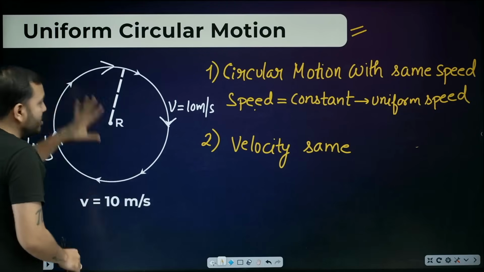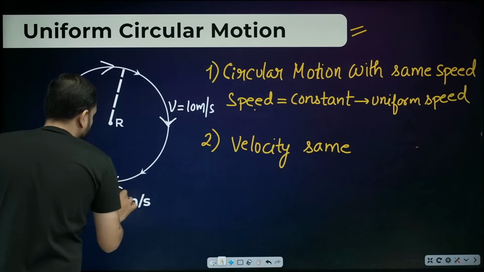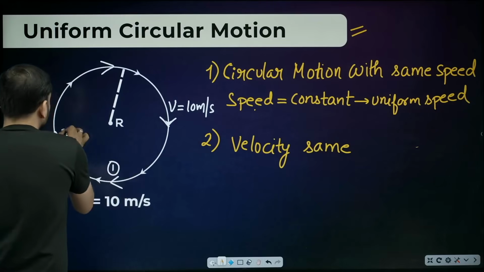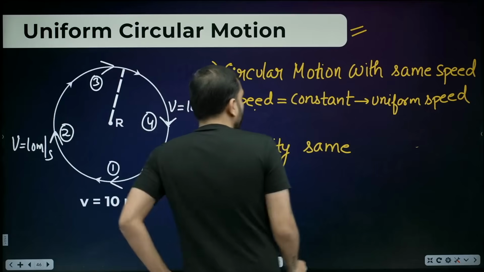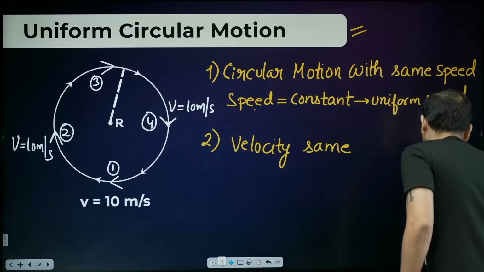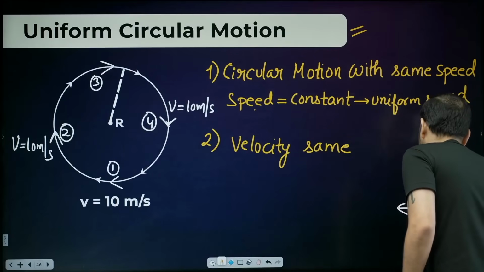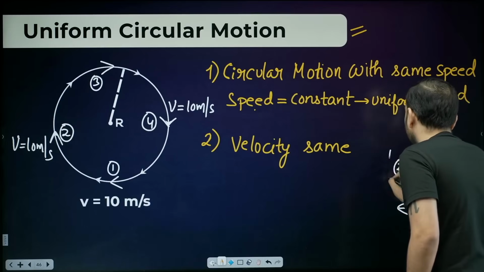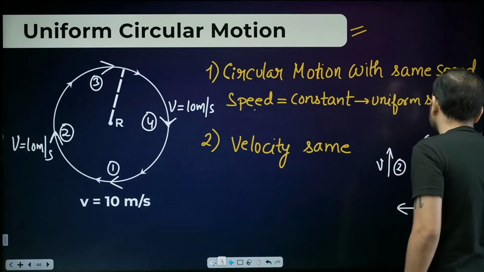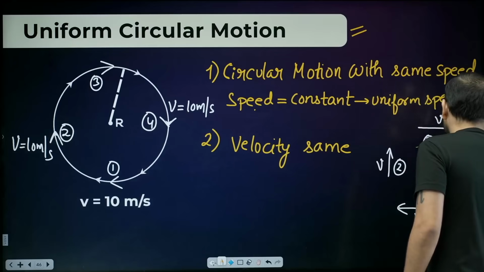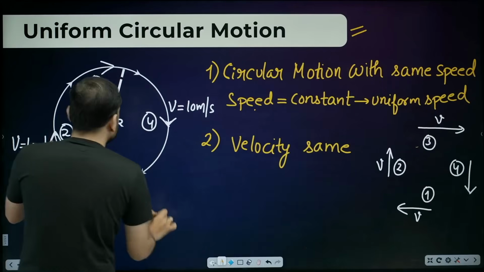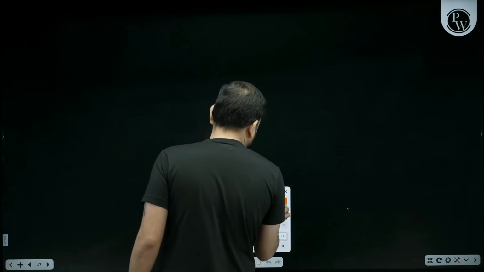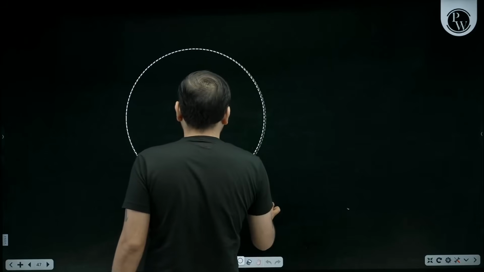Now at this point, let us take 4 points. 1, 2, 3, and 4. Now look carefully. At point 1, where is the velocity going? This way. At point 2, it's going upwards. At point 3, where is it going? In this side. At point 4, the velocity is going downward. Did you get it?